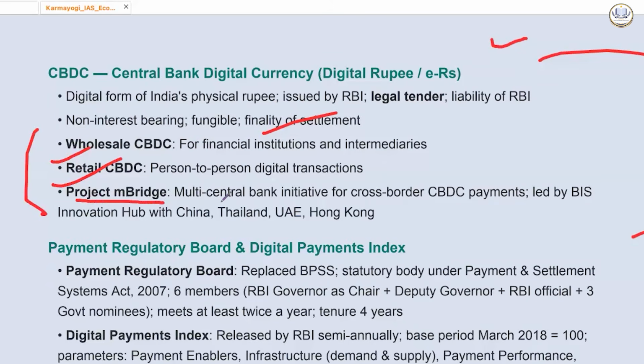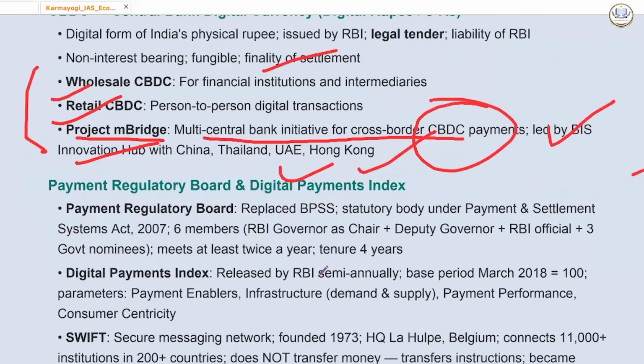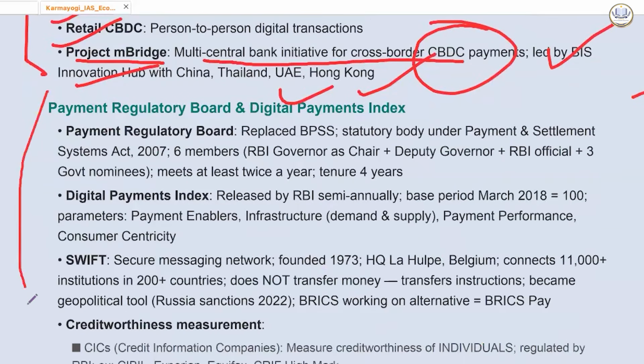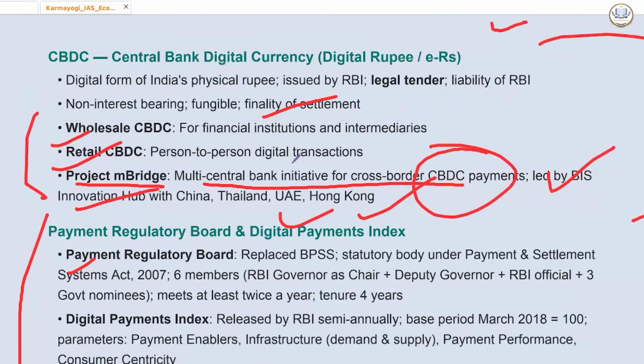Project mBridge, that is a multi-central bank initiative for cross-border CBDC payments, led by BIS Innovation Hub with China, Thailand, UAE, and Hong Kong. Then we have Payment Regulatory Board and Digital Payment Index. So the Payment Regulatory Board is replacing the earlier body. Okay. It is a statutory body under the Payment and Settlement Systems Act. BPSS is Board for Regulation and Supervision of Payment and Settlement Systems.